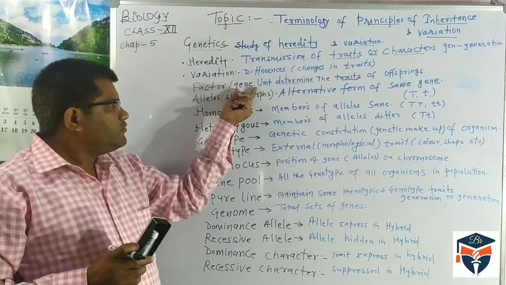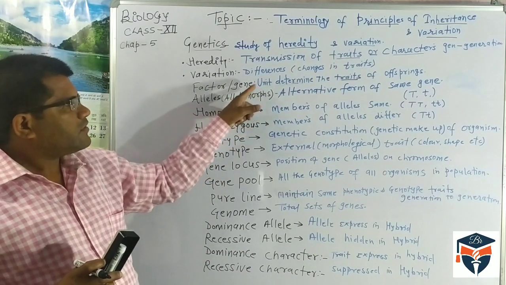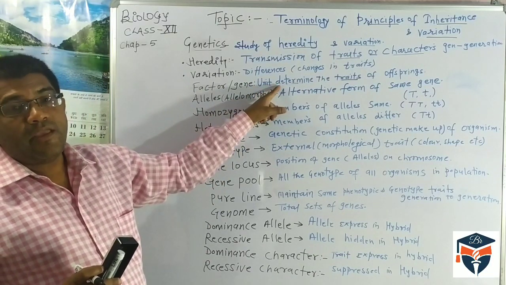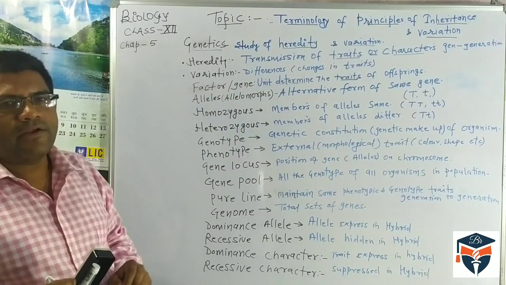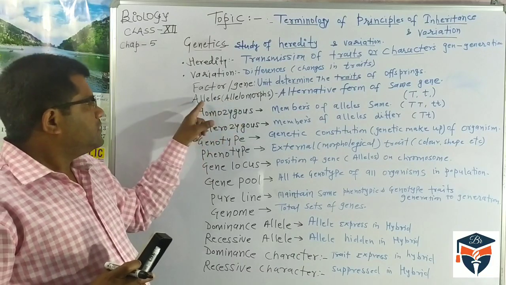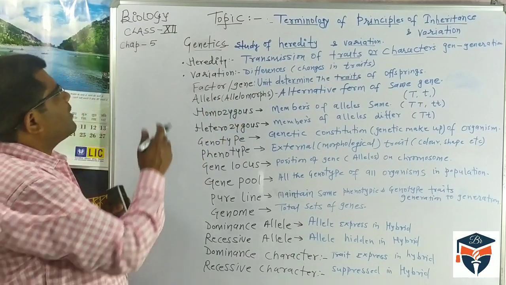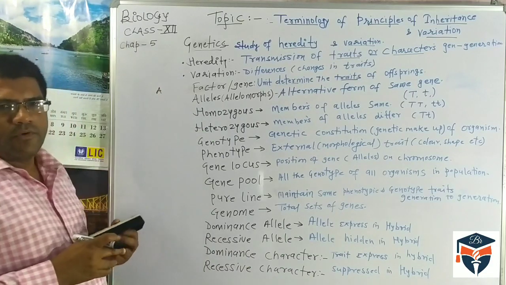Another, as I told you, is the gene. What is a gene? It is the determining unit. It is the structural and functional unit of heredity. This gene has alternative forms, and the alternative form of a gene is called an allele. Suppose I am writing A is one gene.